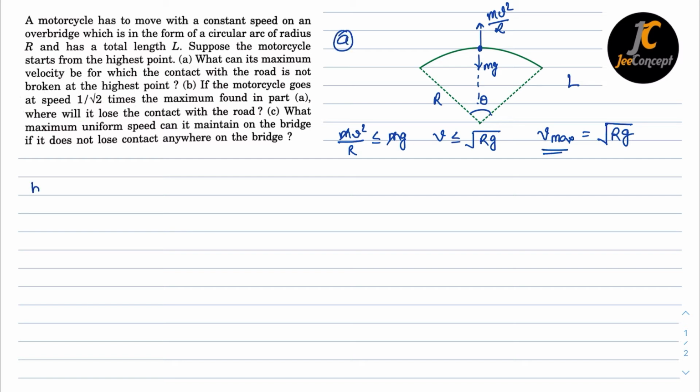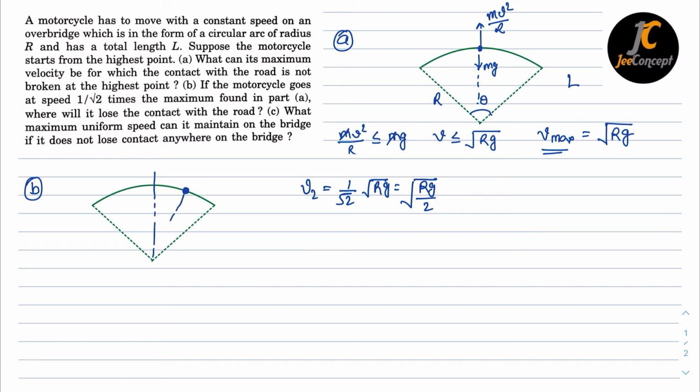Now for part B, in the second case, the velocity of the motorcycle is 1 by root 2 times the velocity found in the first case, which was under root rg. So that means v2 is nothing but under root rg by 2. Now let's say at any time this motorcycle is at this point, and at this particular point the angle is alpha. mg will act in the downward direction.